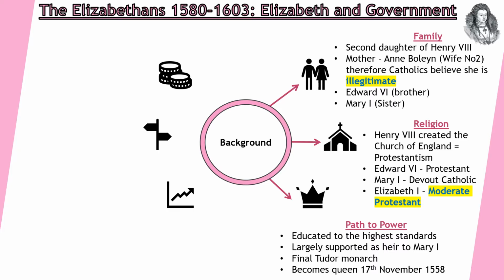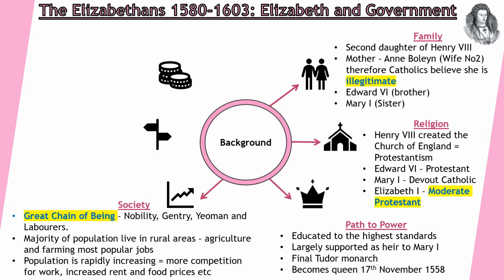What about her path to power then? Elizabeth, from a very young age, is educated to the highest standards. She's a very gifted public speaker, and this serves her well when she is queen, and enables her to gain quite a lot of support with the Privy Council and within the royal court itself. She's largely supported as the heir to Mary I, and there's little opposition in her earlier years. She is the final Tudor monarch, which means she doesn't have any children, and the issue of succession will be a problem throughout her reign. She becomes queen on the 17th of November in 1558.